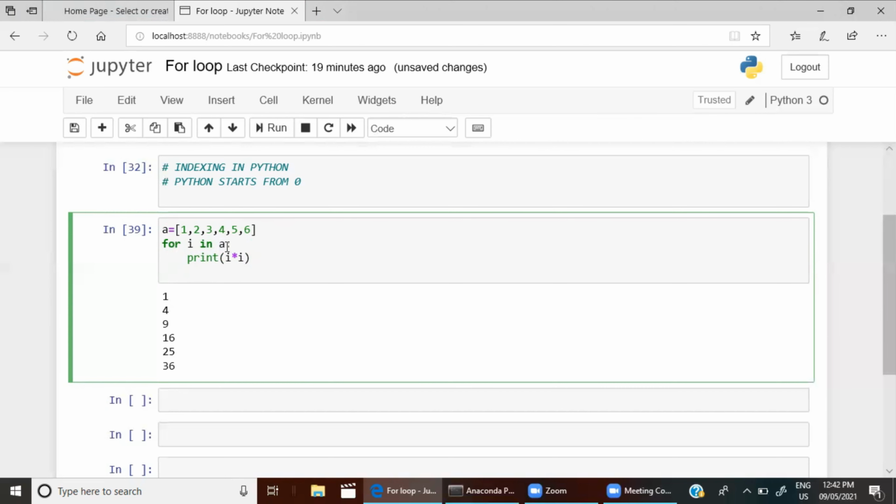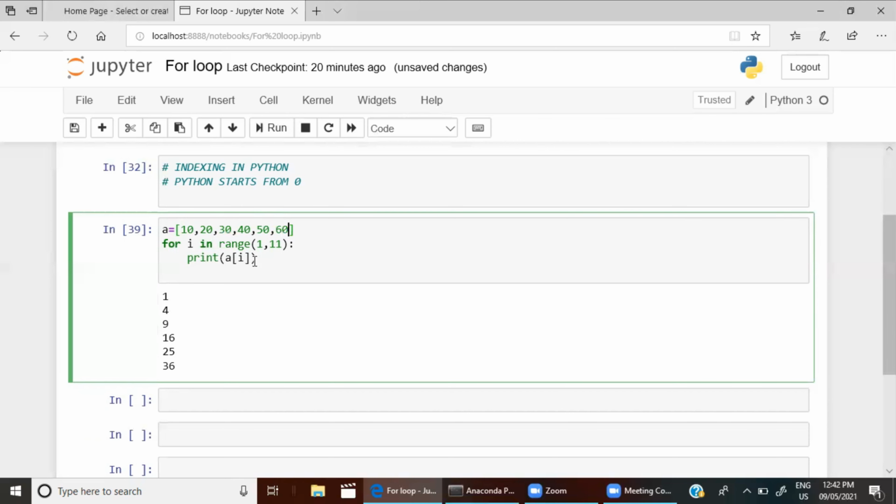Suppose let me write for i in range 1 to 11, just print a of i. Let me change a to 10, then 20, 30, 40, 50, and then 60.